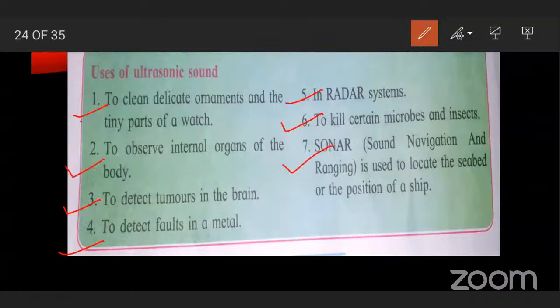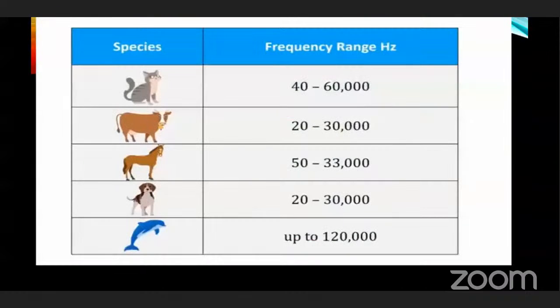In sonar, it is used to locate the seabed or position of ship. So these are the uses of ultrasonic sound. We can hear audible sound. The frequency less than 20 hertz is infrasonic sound, and frequency above 20,000 hertz is ultrasonic sound. And this ultrasonic sound is very useful for us.